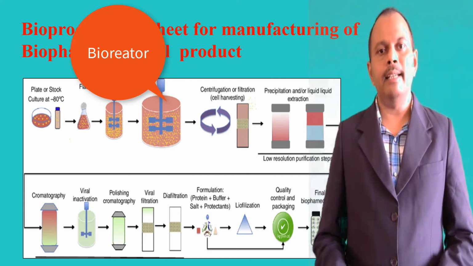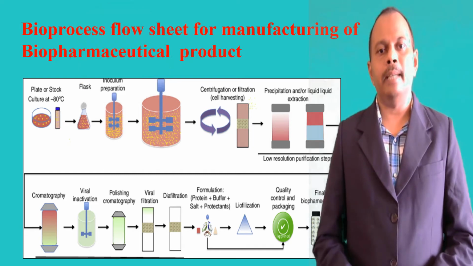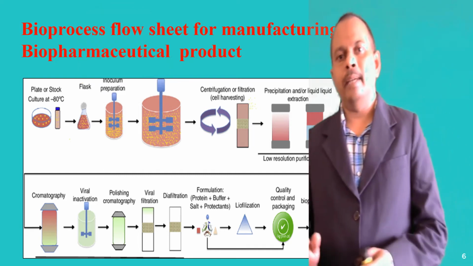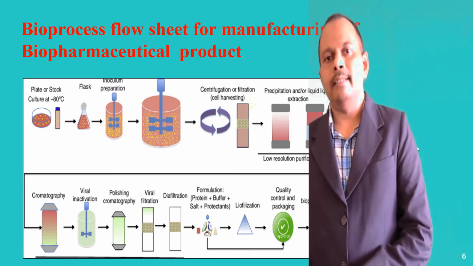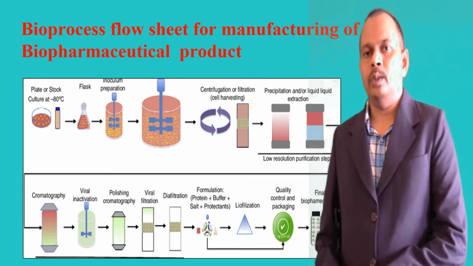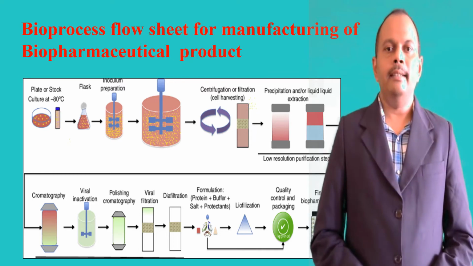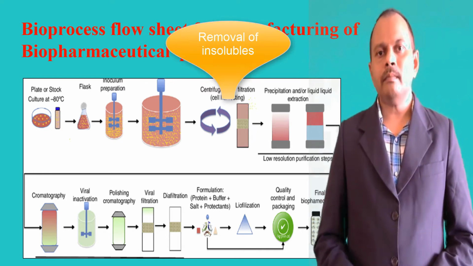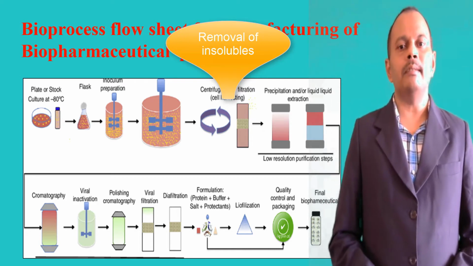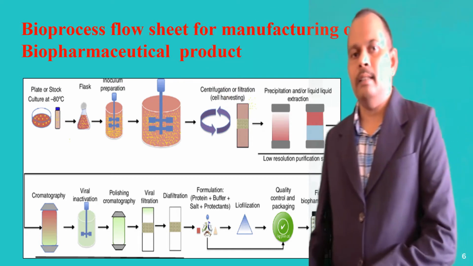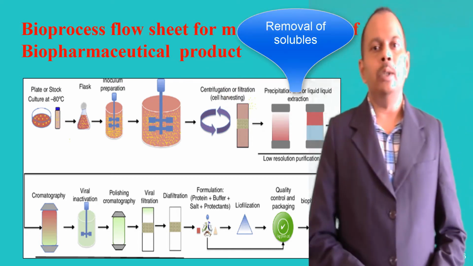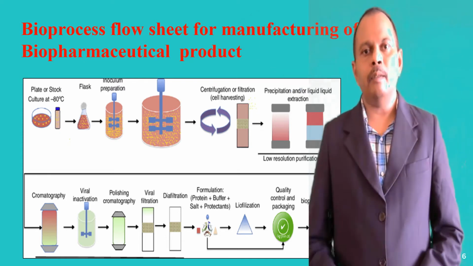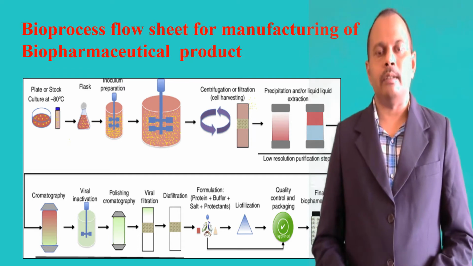And we maintain the desired conditions for the biochemical reaction. After the completion of the biochemical reaction, the fermentation broth consists of the desired and undesired products. To obtain the desired product, these again undergo physical treatment steps, centrifugation and filtration, to remove the unwanted insolubles, followed by precipitation and liquid extraction to remove the unwanted solubles. Up to this point, we can raise our product purity to 40%.